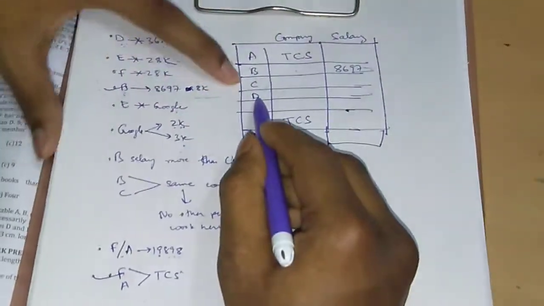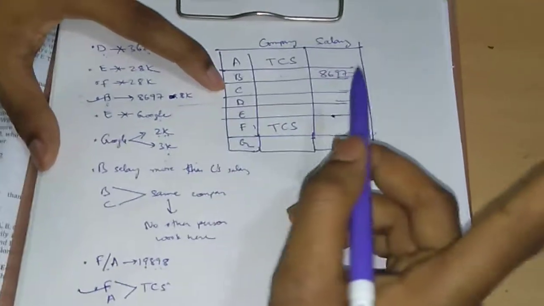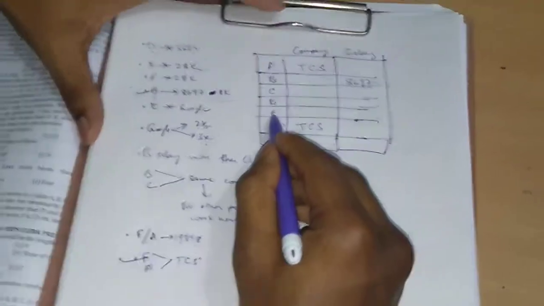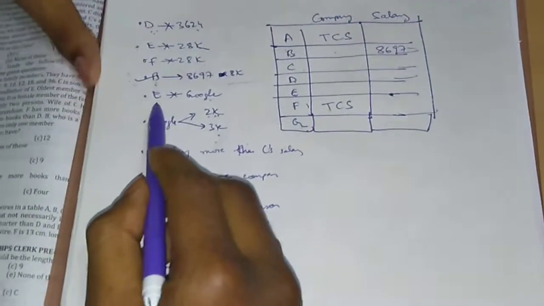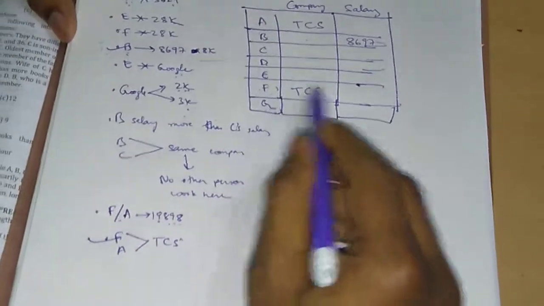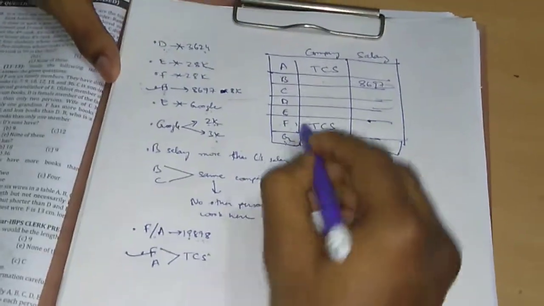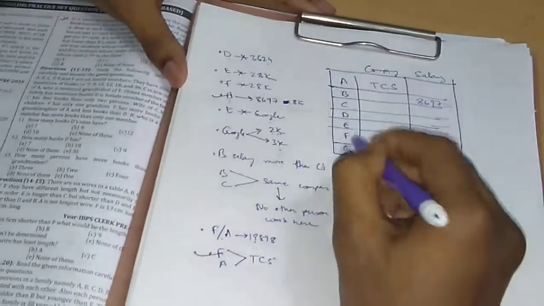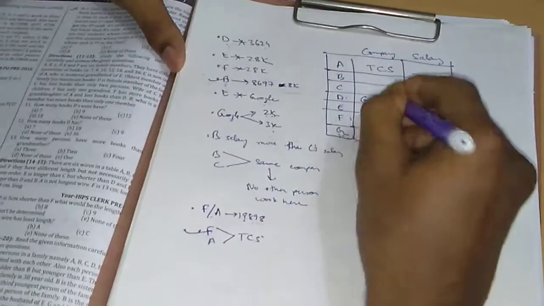Can D work in Google? Yes, D may work in Google. We'll find out whether he works or not. But E, can E work in Google? No, E cannot work in Google because we have already been given a condition that E doesn't work in Google. Now what is left? F doesn't work in Google because F works in TCS, so what are we left with? G works in Google. So D and G work in Google.